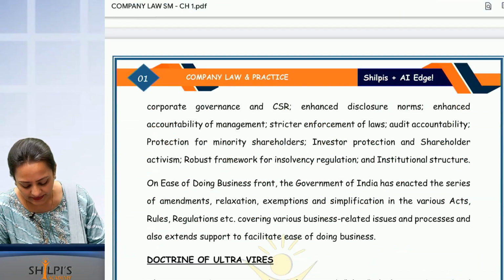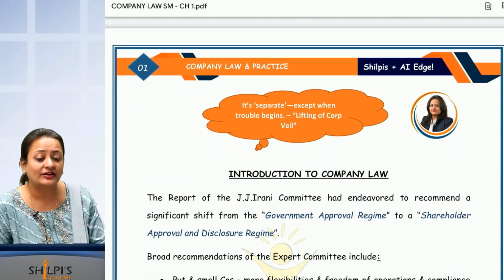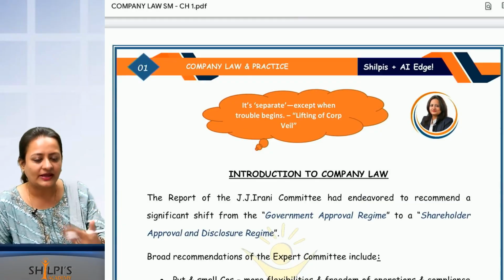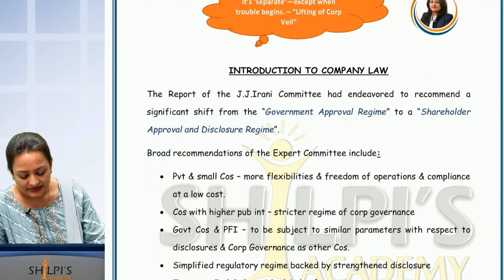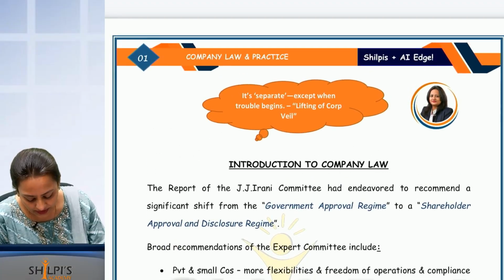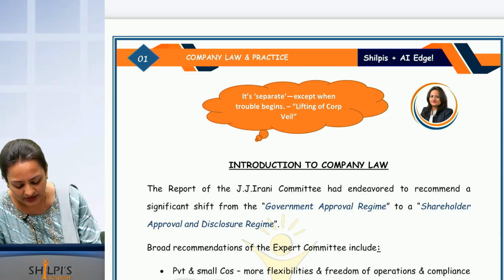For CA people, these doctrines are given in the other chapter, and from the definition, which we will start, where applicability is given, from there it is starting in your material. Okay, so let's understand this introduction to company law. For the first chapter I have given one quote for every chapter, just to help you remember better.